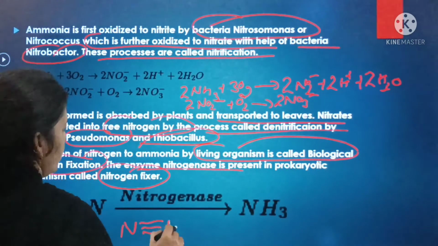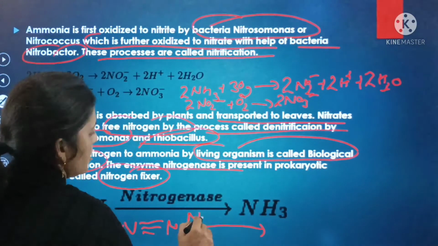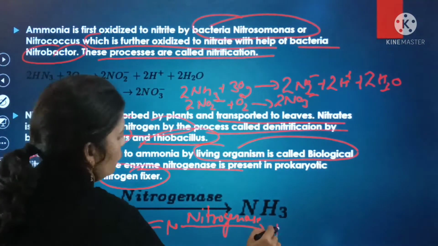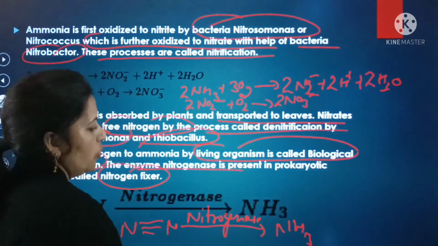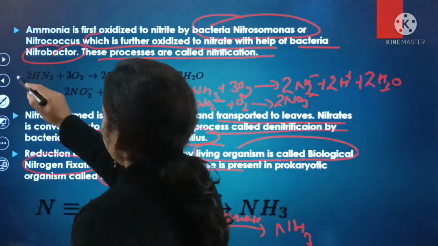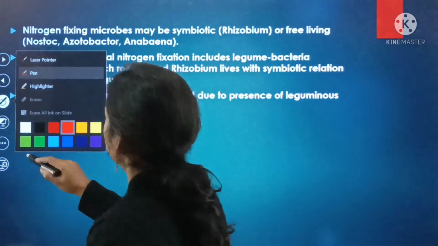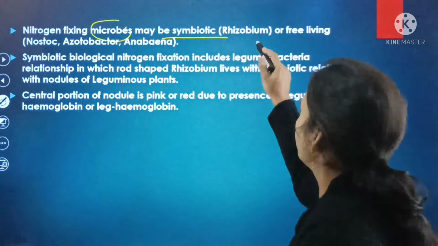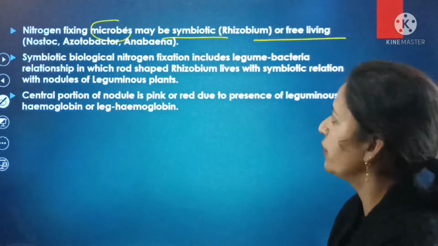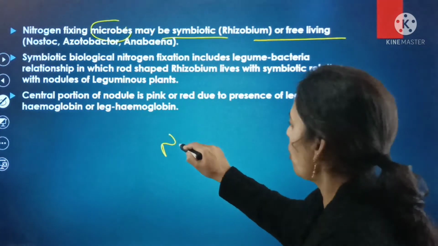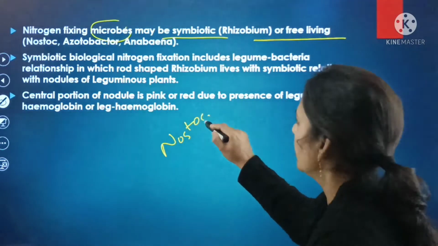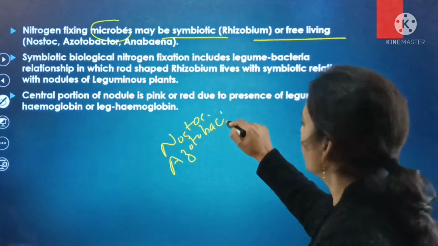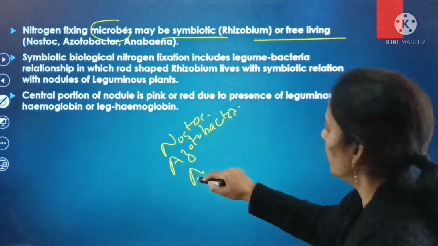This is the equation: nitrogenase converts nitrogen into ammonia. Nitrogen fixing microbes may be symbiotic, that is Rhizobium, or free living. Free living ones are Nostoc, Azotobacter and Anabaena.